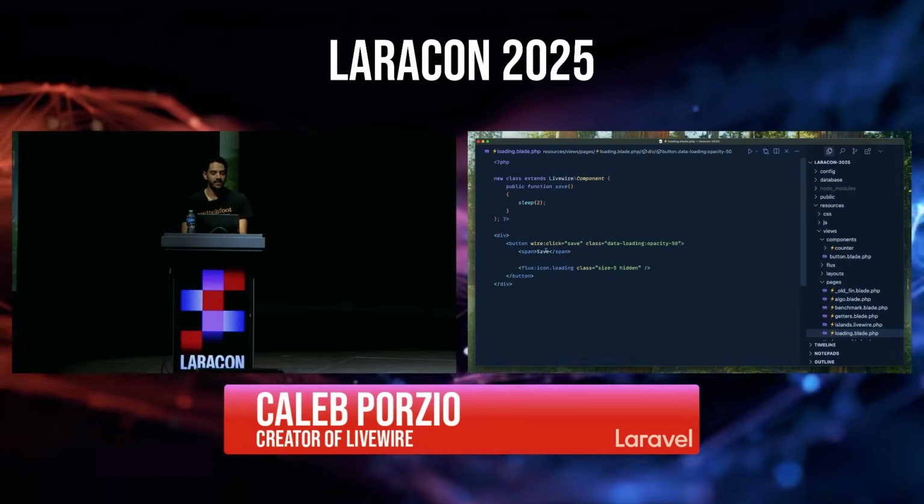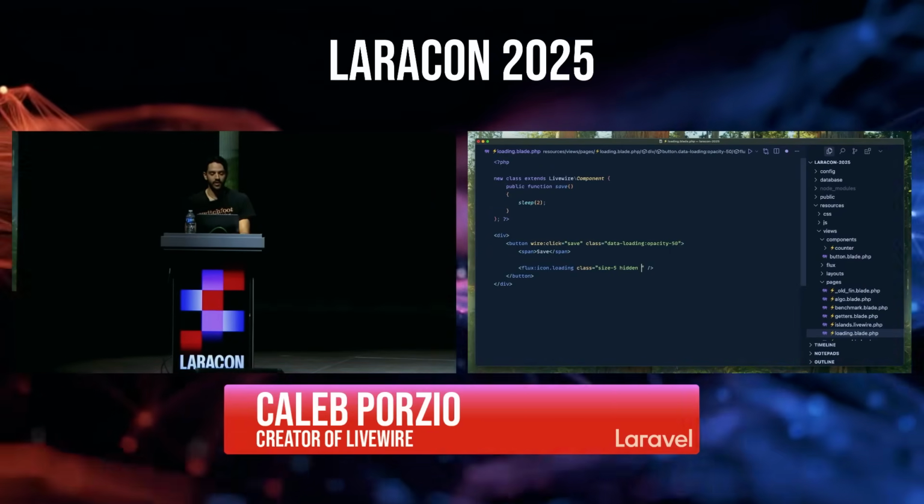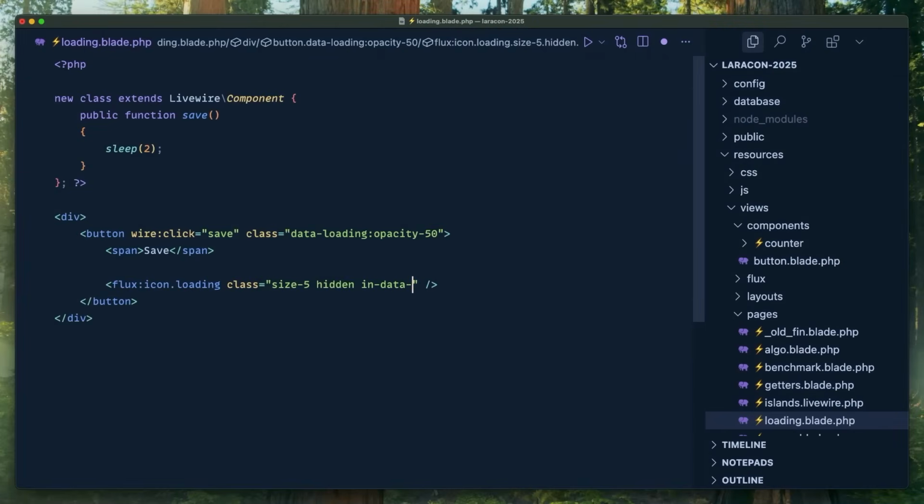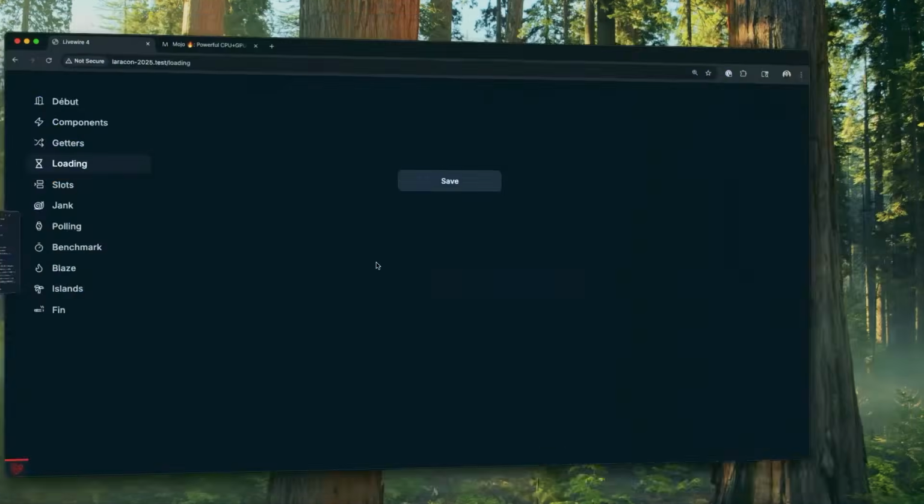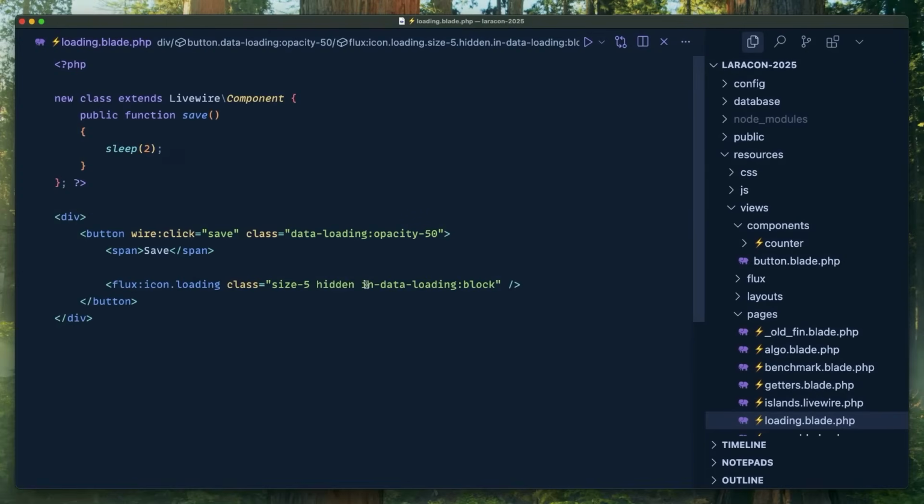Another cool thing about it is, let's say inside of this element, you want to show an icon for loading. I can say in-data-loading, what did we do? Block, yeah. So in-data-loading:block, and now it's going to show if it's in data loading, and this is just built into Tailwind.